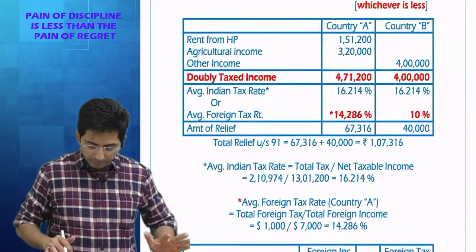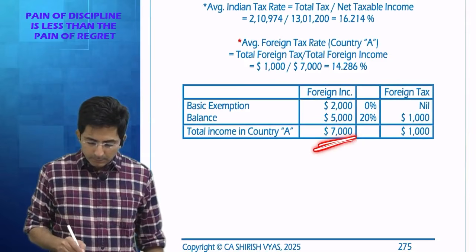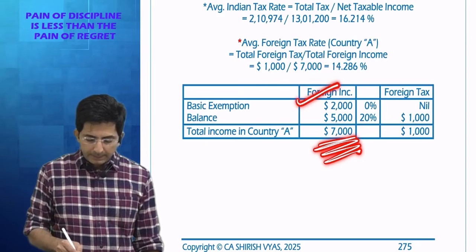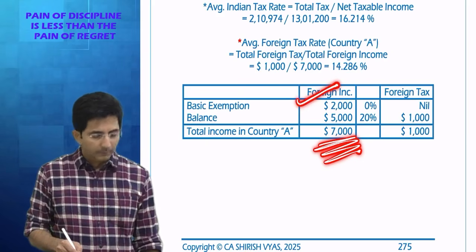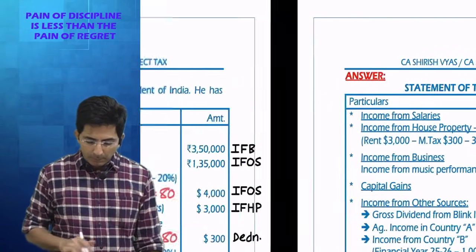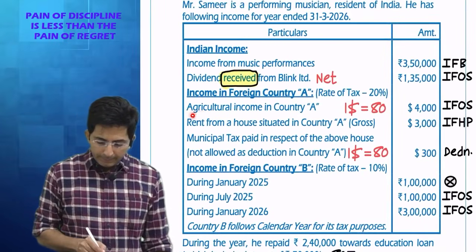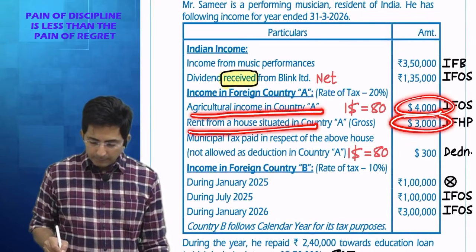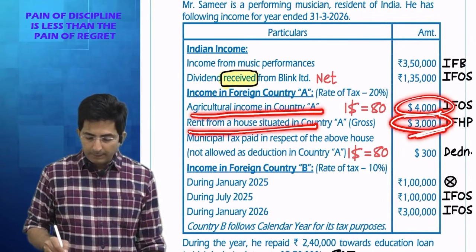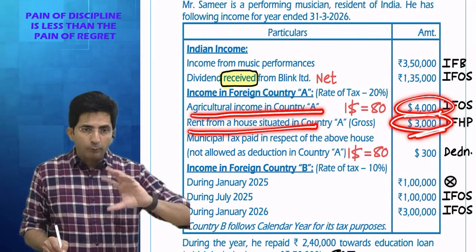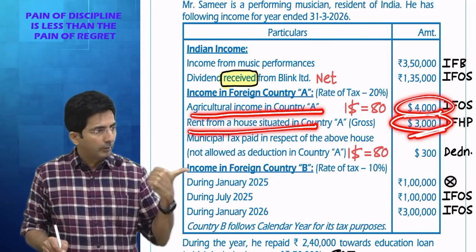So see what I've done now. Look here. $7,000 is my income. And what is the basic exemption in that country? 2,000. You understood how I got 7,000? 7,000 was a simple addition of agriculture income 4,000 and rent income 3,000. And here I have taken rent as plain 3,000 as per foreign law, because whenever you calculate the foreign tax rate, go as per foreign law.